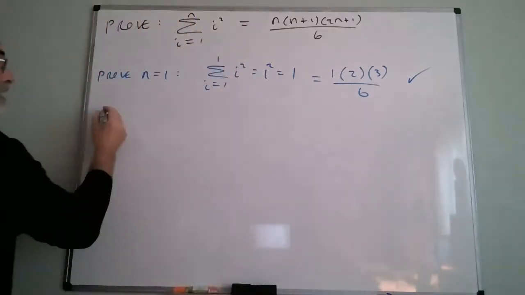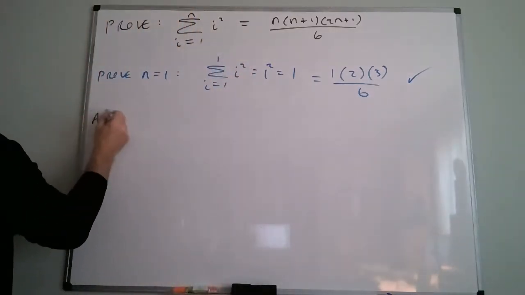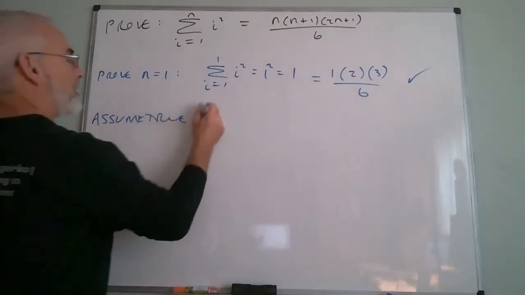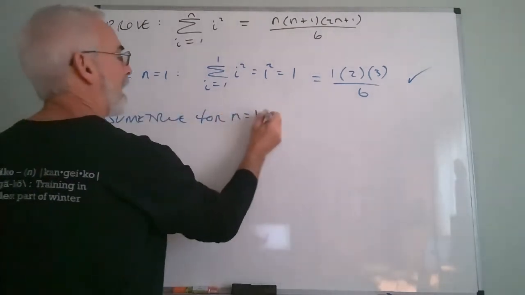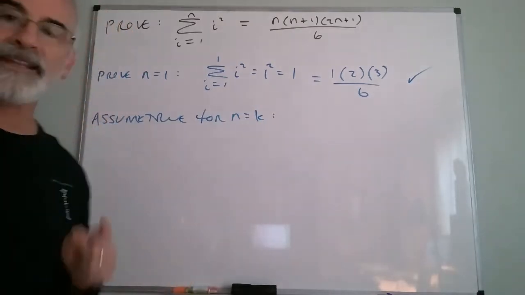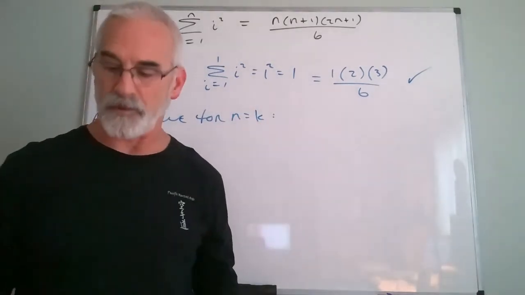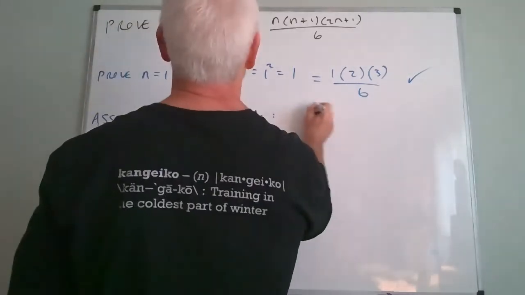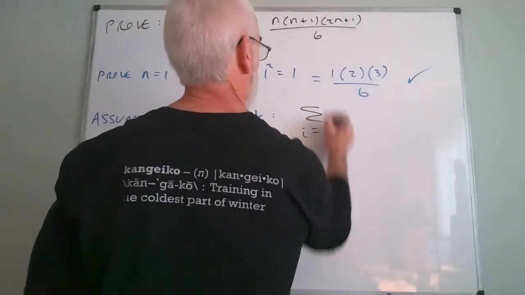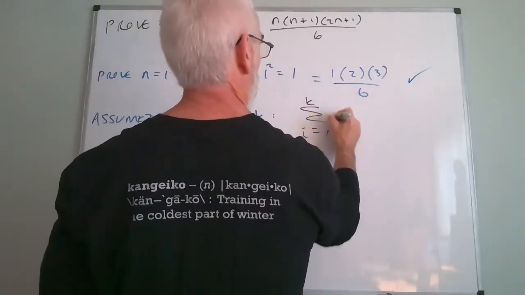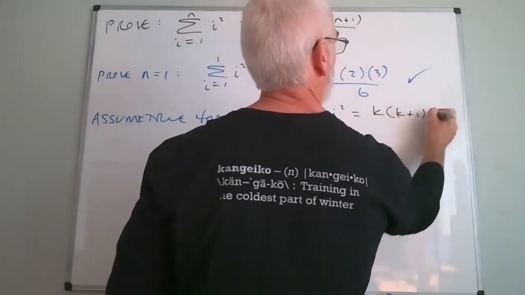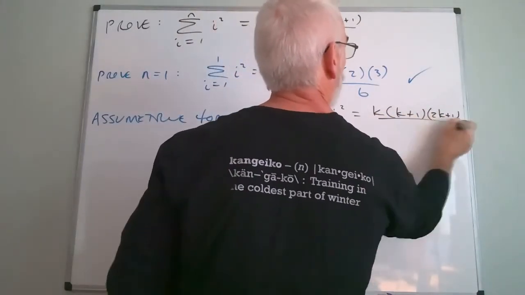That's where it's dangerous. So second step, assume true for n equals k. This is called the inductive hypothesis, what I'm about to write. I'm going to assume the following is true, that the sum from i equals 1 to k of i squared is k times k plus 1, times 2k plus 1, over 6.